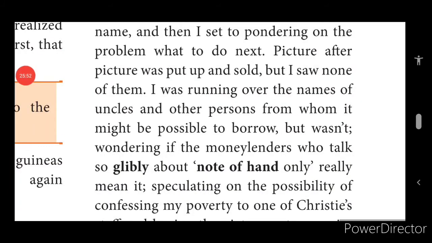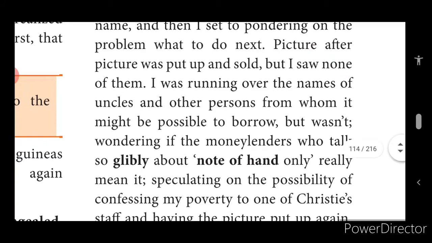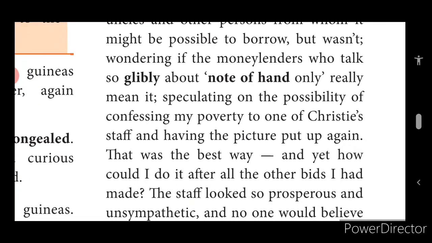He was thinking about all his relatives. Will any of my uncles or aunts support me to buy this picture? Will they give me any amount? He was thinking to borrow money from his relatives, but he couldn't find anyone who could help him buy the picture.